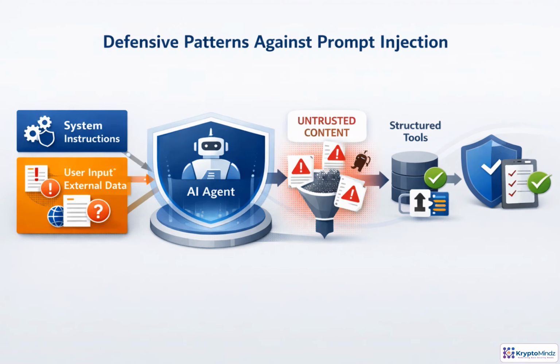Strong prompt injection defense starts with separation. Keep system and developer instructions distinct from user requests and retrieved content. Treat anything from the outside world as untrusted data, even when it looks like instructions. Then constrain what the agent can do with structured tool calls, allow lists, validation, and sanitization. For high-impact actions, the final decision should come from policy checks or human approval, not from the model's judgment alone. Log suspicious attempts so defenses can improve over time.